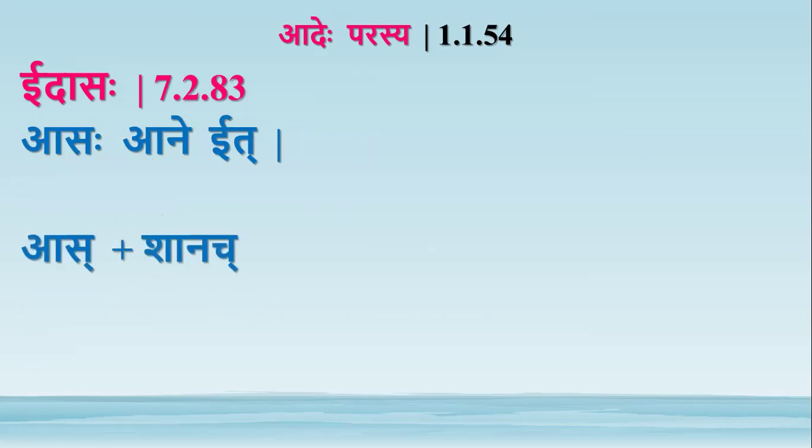So consider this example. As, whenever it is followed by shanach pratyaya. Shanach is a krut pratyaya. Shakara and chakara are it. So the drushya rupam is ana. Here by this sutra idasaha, whenever as is followed by ana, the complete ana, it is not just a, it should be ana. Whenever as is followed by ana, then there will be eat. Eat is the adesha. The question is, what is the sthani for eat?